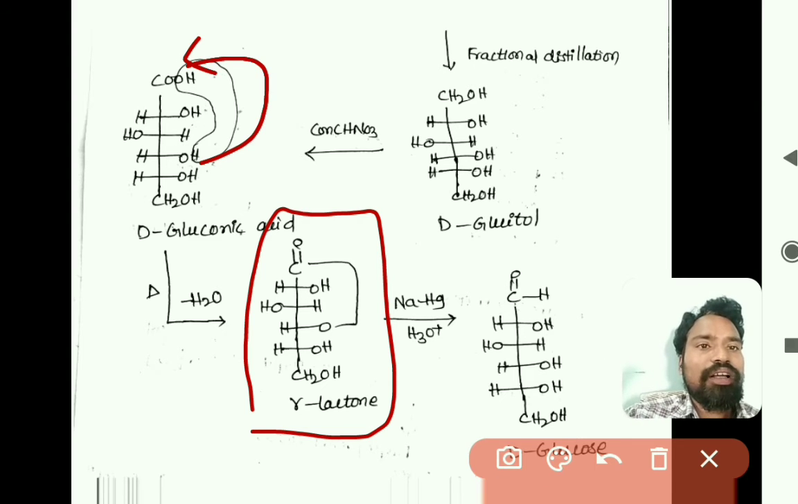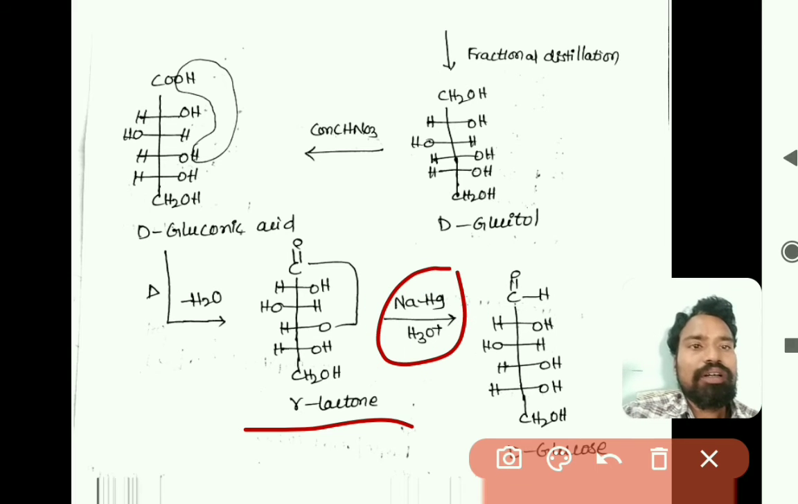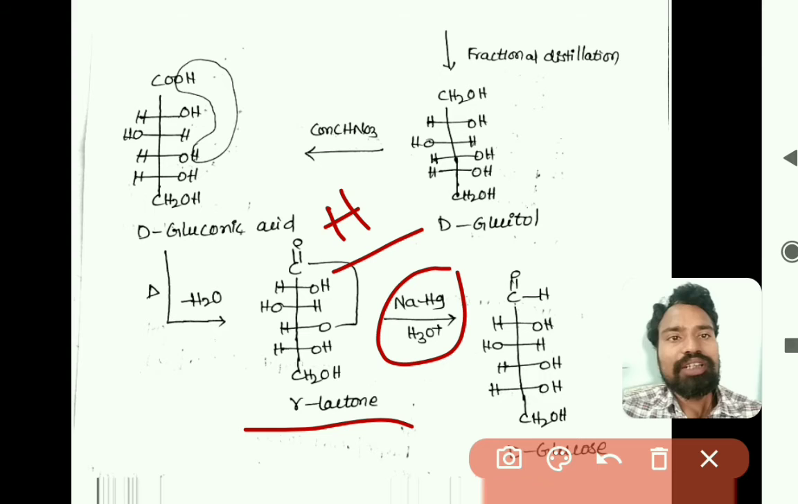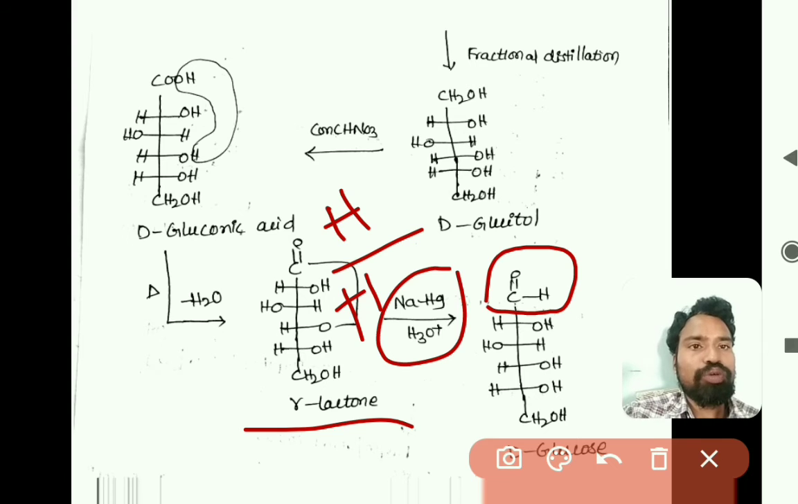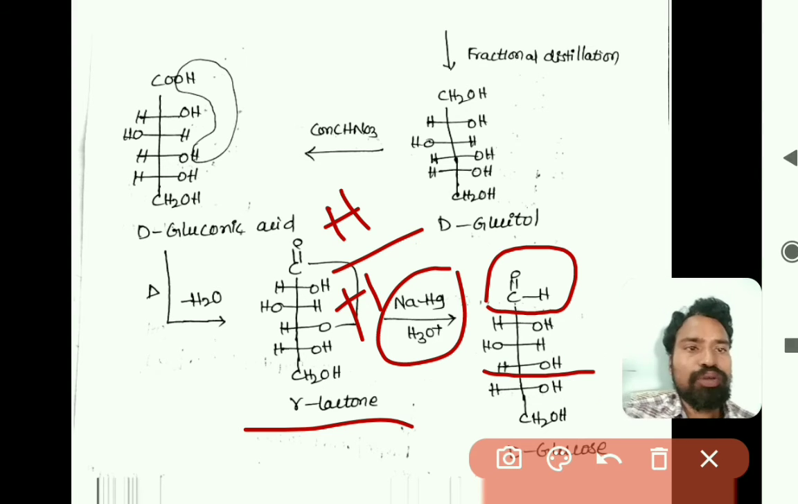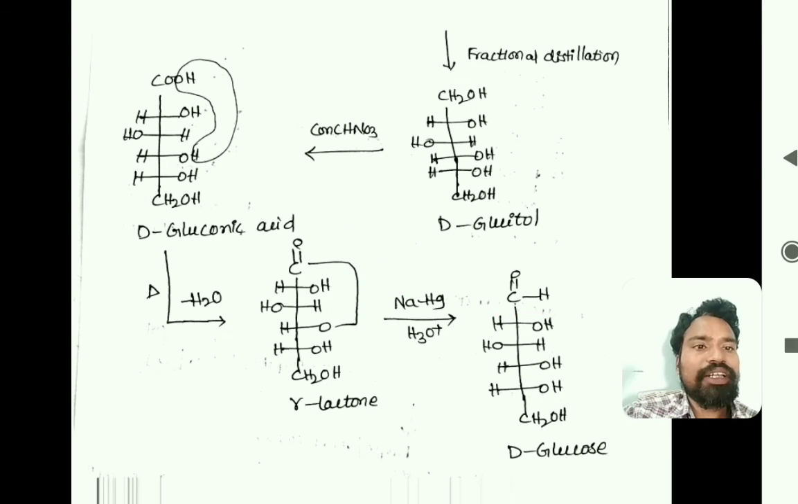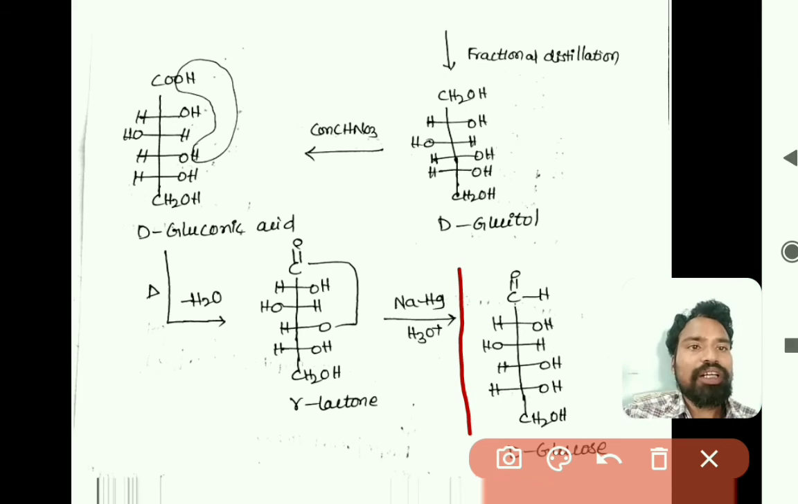When this gamma lactone undergoes reduction with sodium amalgam, this bond will break and one hydrogen will be added here and another hydrogen will be added here, so that this C double bond O will become C double bond OH, and this O will be converted to OH, so that we will get D-glucose here. This is the structure of glucose. So this is the conversion of fructose to glucose.